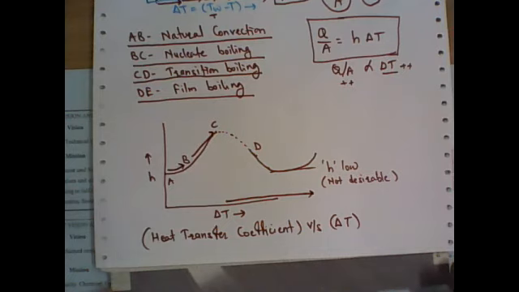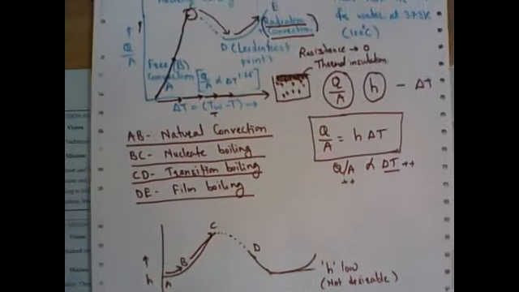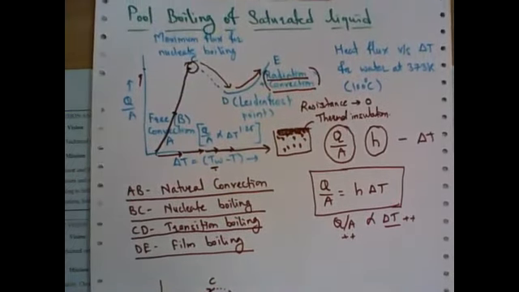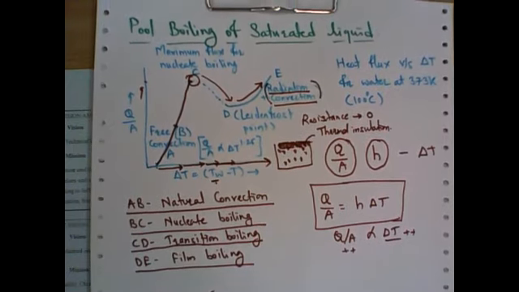On the basis of this heat flux and heat transfer coefficient values, we can adopt the temperatures as well as the mechanisms up to what value and what quality of vapor or steam we require, right? So these are the different concept definitions and some graphs showing how Q by A or H changes with respect to temperature difference, which is the driving force. These are the different points. Thank you.